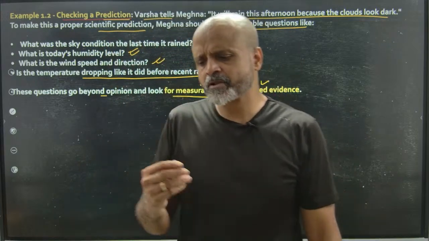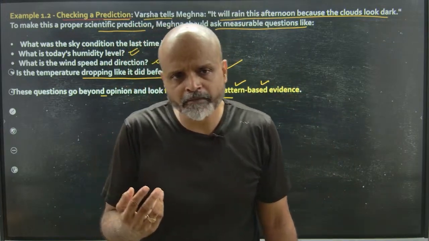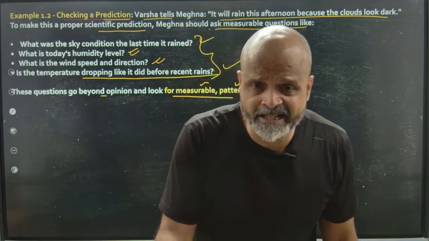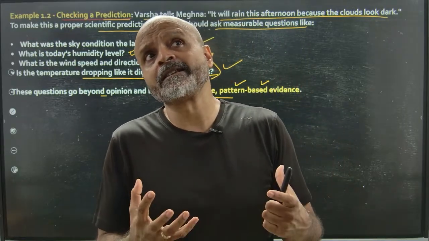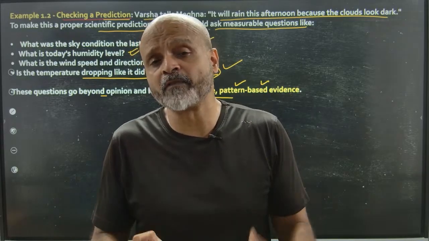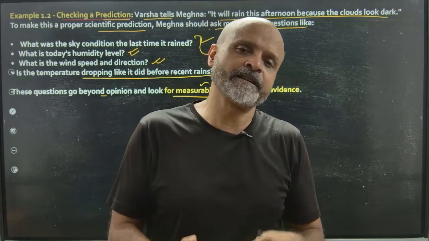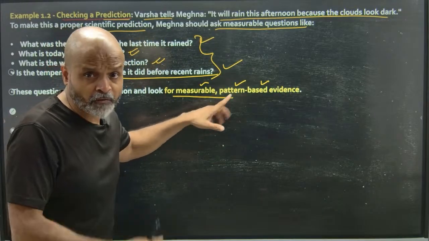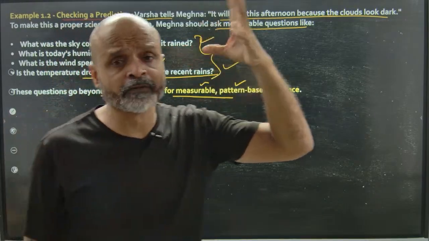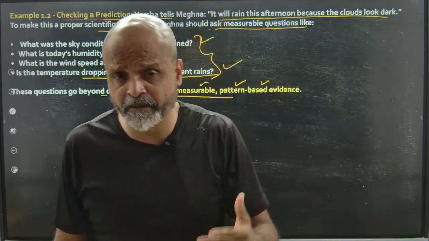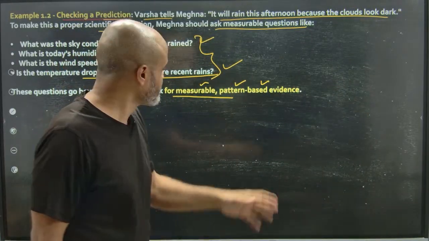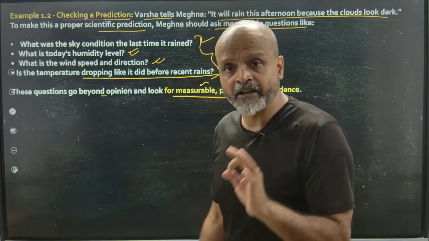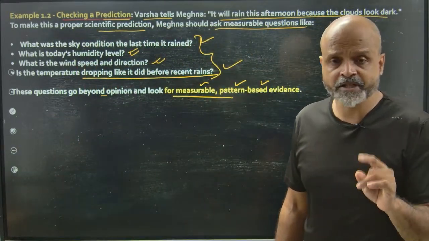When a person who is maybe not educated, or who has not been to a college, or who has not studied science at all, can say by just looking at the sky whether there is a probability of rain or not, because the previous experiences have added up. So what are these experiences which are measurable? How much of rain clouds do we see? How much of dark clouds do we see? How much has the temperature dropped? Are we feeling the humidity? So these are experiences based on which he makes a prediction. But definitely there is a science which is involved. Okay.